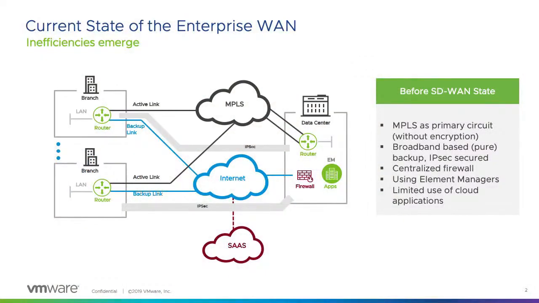So let's start this session. I'm going to explain a little bit about the history of the WAN. I know you folks are very well aware of the current architecture of the WAN, which started around the 1990s, in which there is a branch and a data center, where most of the applications are hosted.